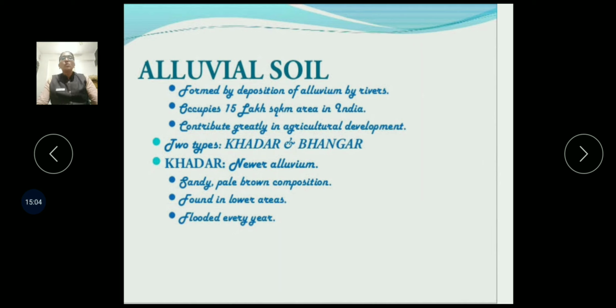So this was all about alluvial soil. Again, I am doing a recap. Alluvial soil is divided into two parts, Khadar and Bangar. Khadar is new while Bangar is old. Khadar is more fertile while Bangar is less fertile, because Bangar has remained for a longer period of time, so its fertility level goes on reducing. It does not increase. While Khadar gets flood and rainy water every year, that portion gets filled up again and again, so the fertility level goes on increasing.